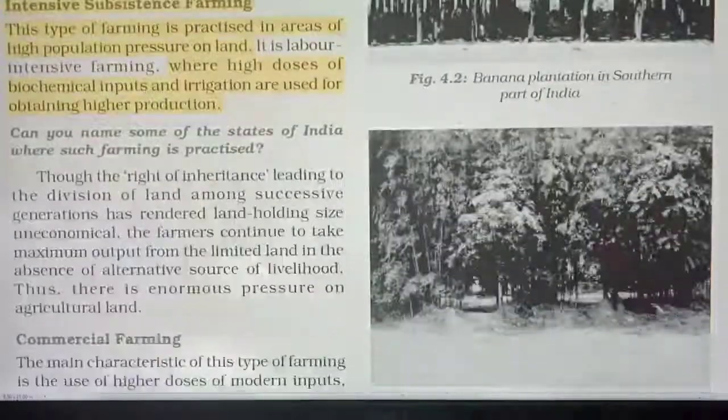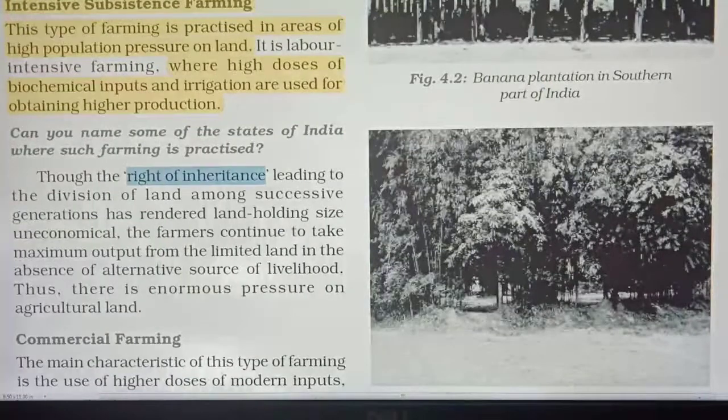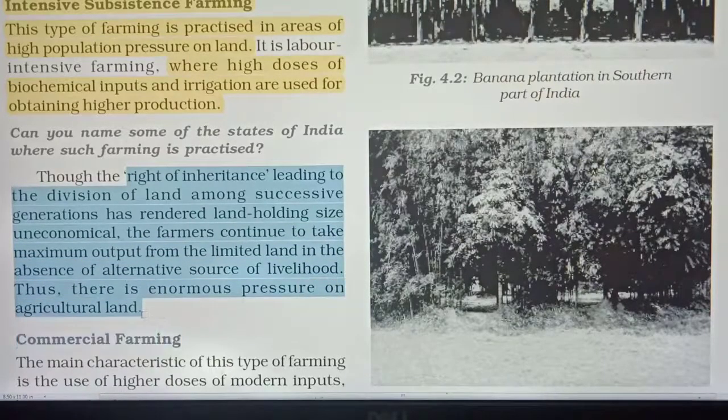Though the right of inheritance leads to the division of land among successive generations and has rendered landholding size uneconomical, the farmers continue to take maximum output from the limited land in the absence of alternative sources of livelihood. There is enormous pressure on agricultural land. What is the meaning of this?